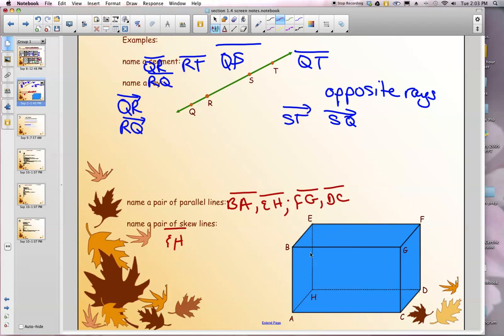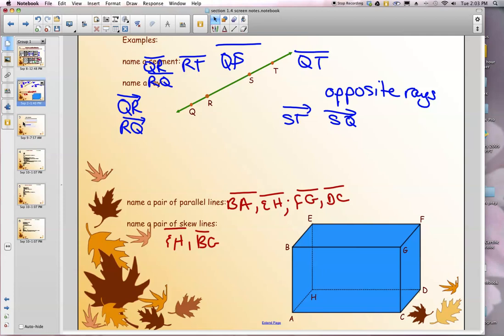So for example, EH and BG are skew. You've got one going up and down, the other one going a different direction, but not intersecting it. That would be a pair of skew lines, and there are lots of skew lines as well.